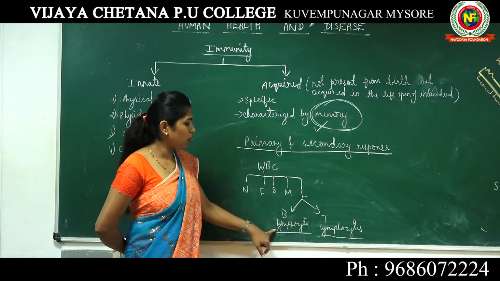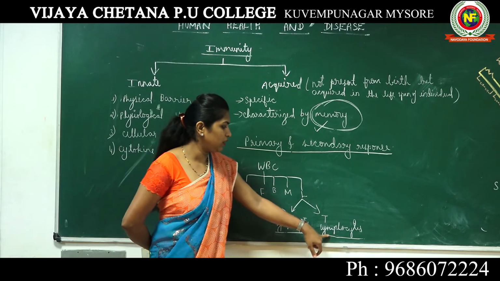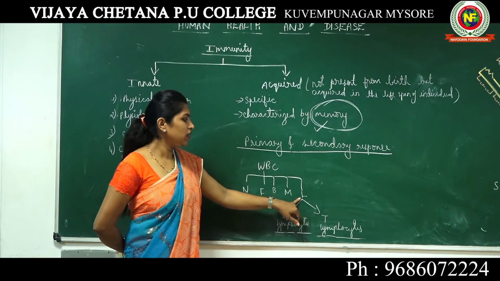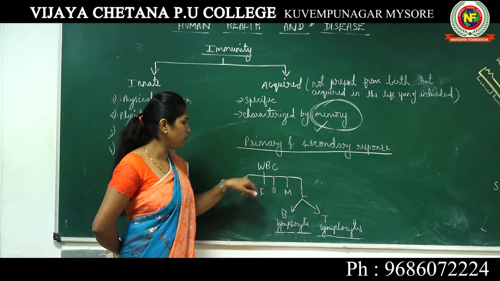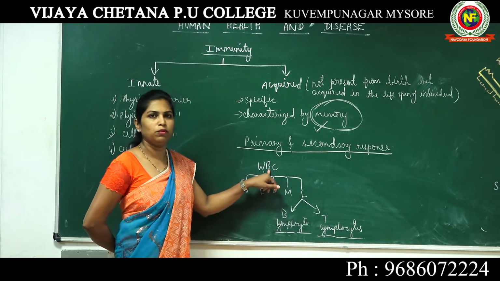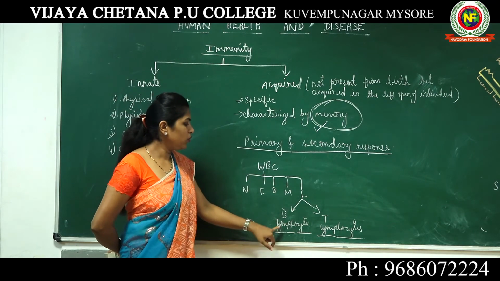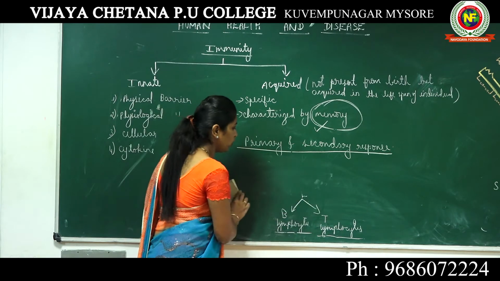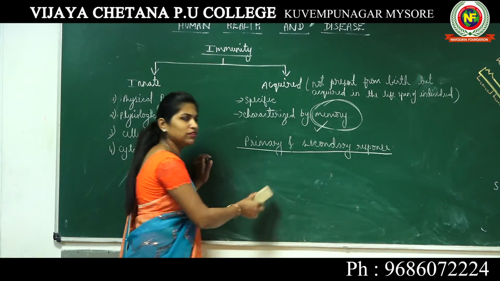So you have to know about these B lymphocytes and T lymphocytes, the two different lymphocytes, and lymphocytes are one of the types of WBC. Now, how are these B lymphocytes and T lymphocytes so important? What is their function in your immune system?